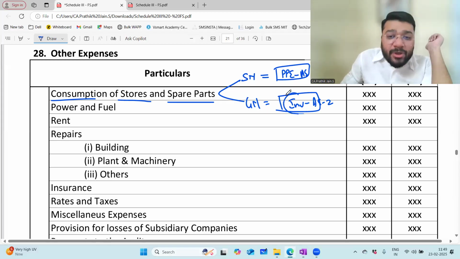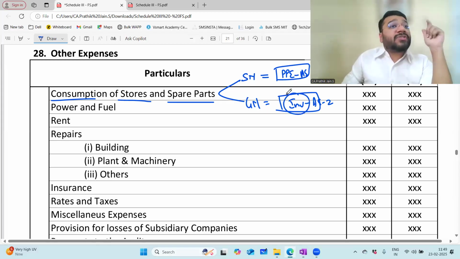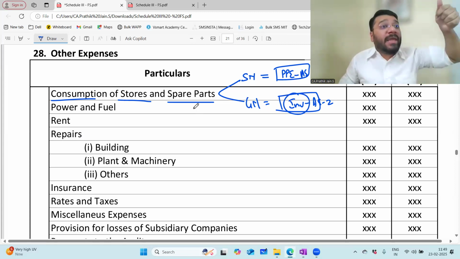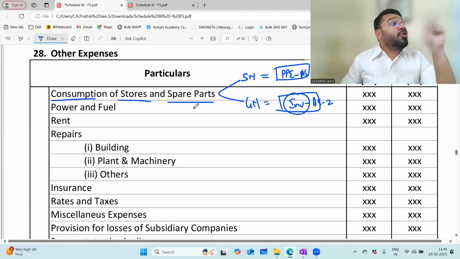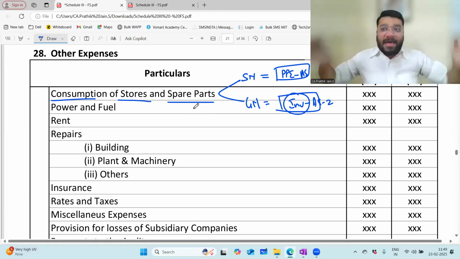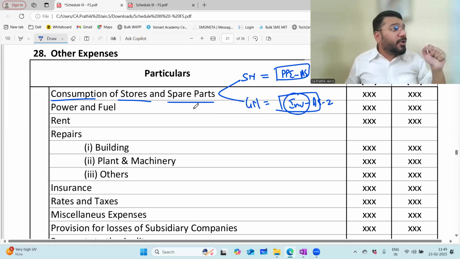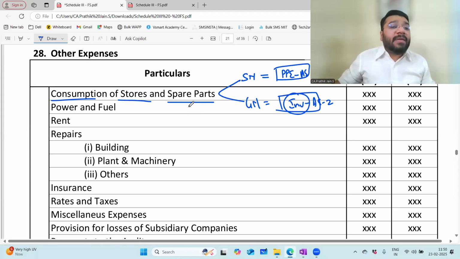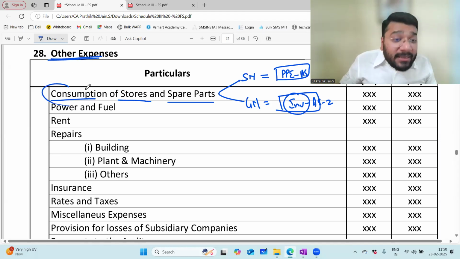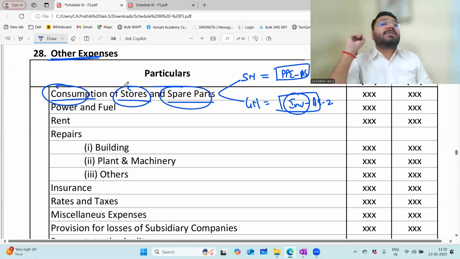Now when you consume this inventory, can I record it as cost of material consumed? Is the greasing oil my raw material for manufacturing purposes? No. If I have a machine, and for greasing and oiling that machine I put oil, I'm consuming that oil for the smooth running of the machine. That will be recorded under the other expenses category, under consumption of stores and spare parts.